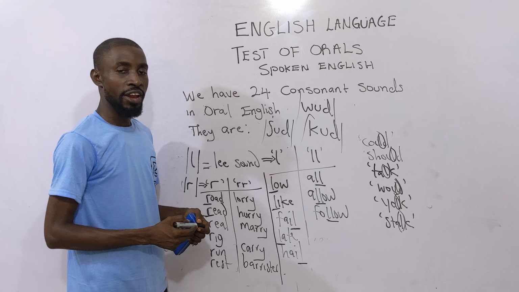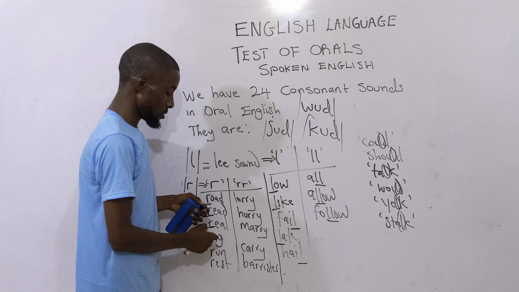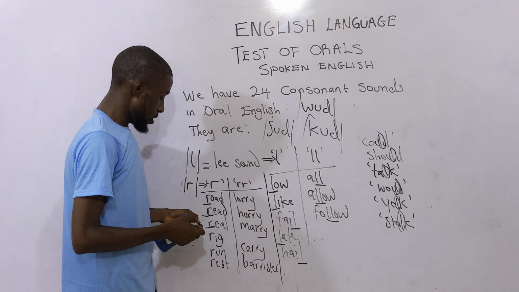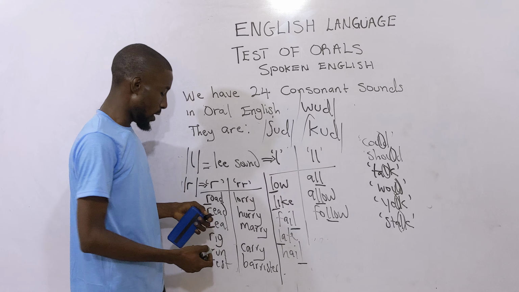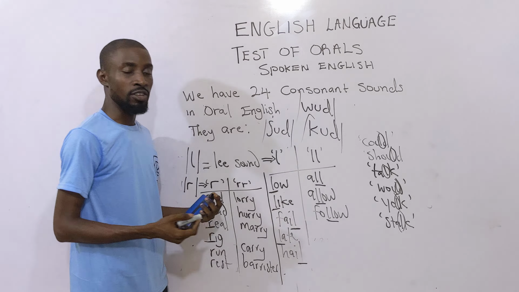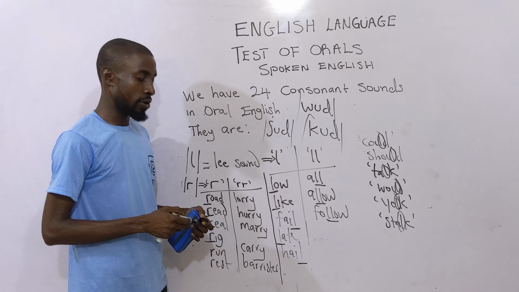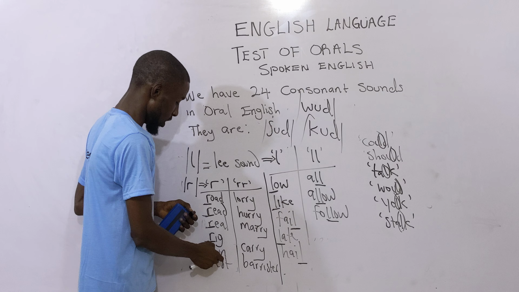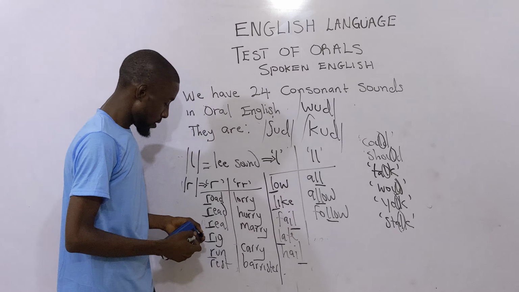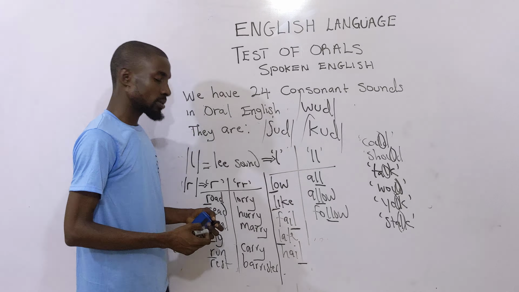Then you have real, because all of them are single R. Then what about rig? That's still single R. The bottom line is it is the R sound that is just recurring. Then we have run, that's the present tense of run. Rest, the same thing, single R.